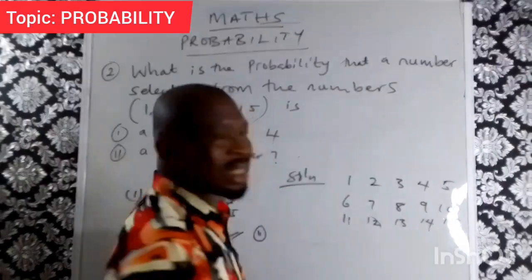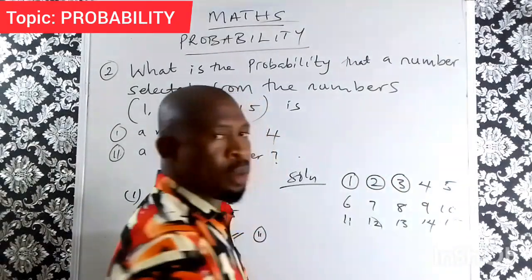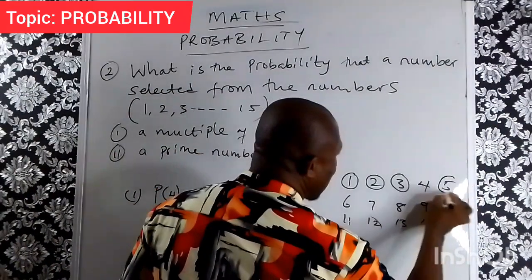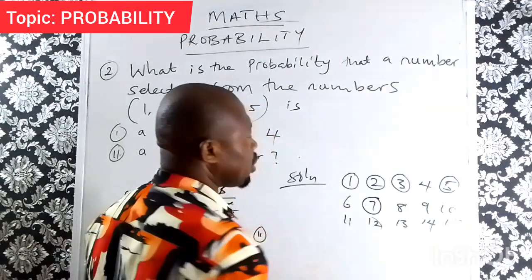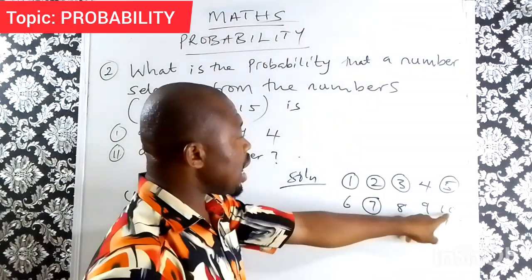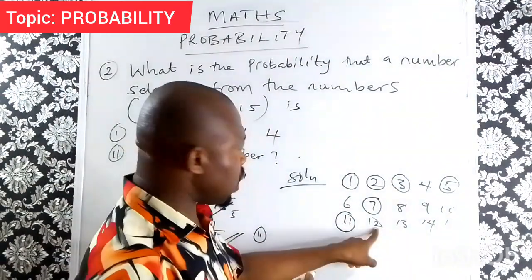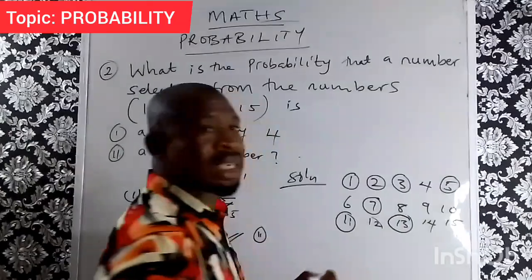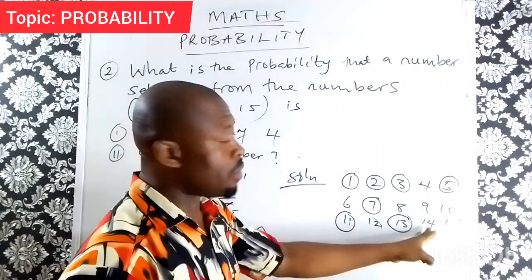So those that are prime numbers, let us start with them. 1 is a prime number, 2 is a prime number, 3 is a prime number. 5 is a prime number because only 5 and 1 can divide it. 6 is not a prime number. 7 is a prime number. 8 is not a prime number. 9, of course, 3 can divide the 9, so 9 is not a prime number. 10 is not a prime number. 11 is a prime number. 12 is not a prime number because another number can divide it. 13 is a prime number because only 13 and 1 can divide it. 14 is not a prime number. 15 is not a prime number.